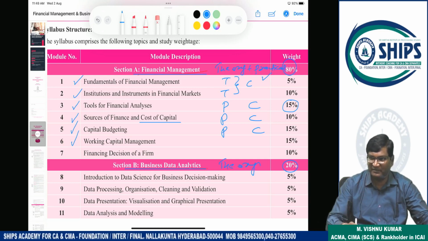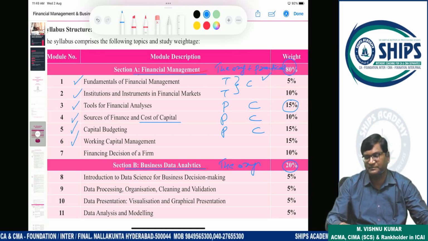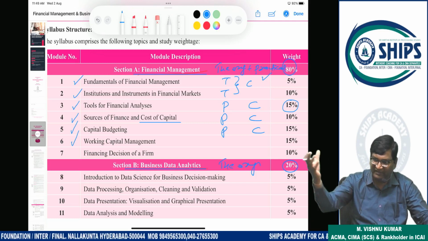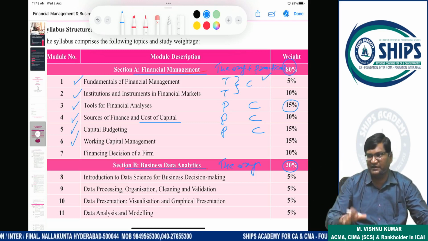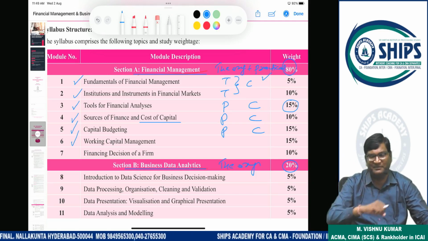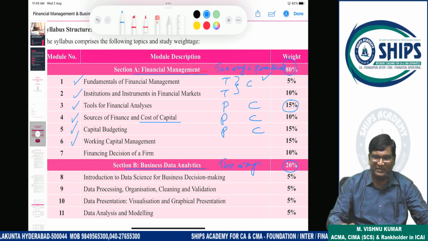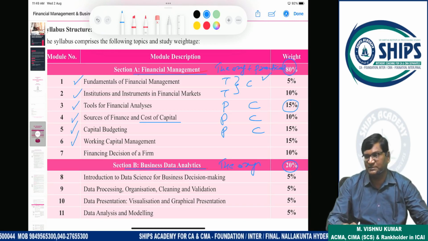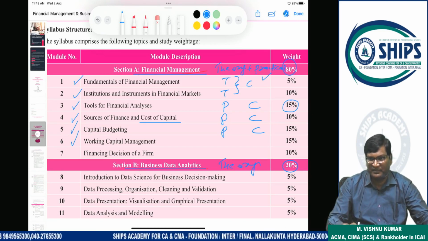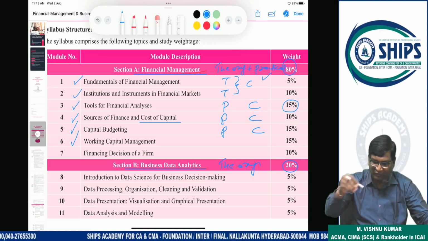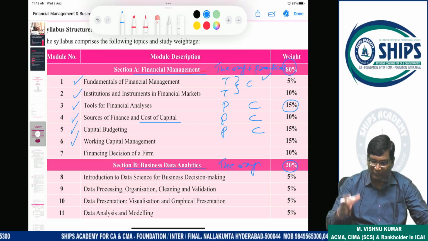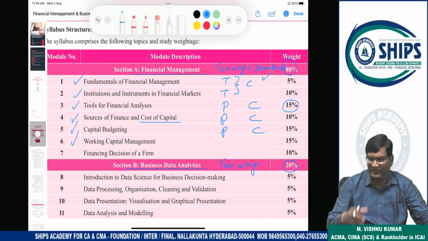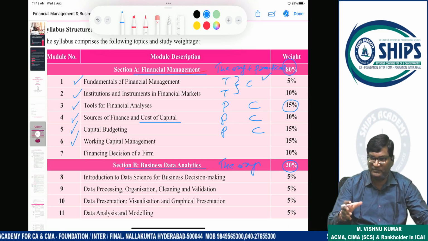A rational businessman will not invest a high amount of funding from his own pocket. He will try to raise the funding from the market and pay the outsider. Whatever extra, that is his income. This is done by most successful businessmen. It is not like you are investing from your pocket and blocking your investment. So in traditional business it is possible, but on the corporate side mostly companies will finance this.